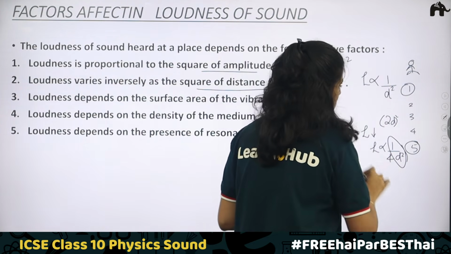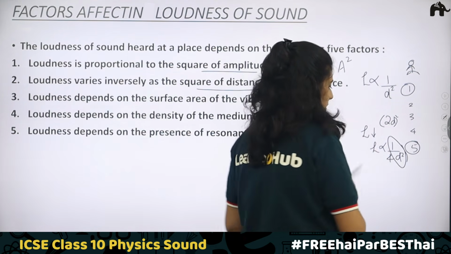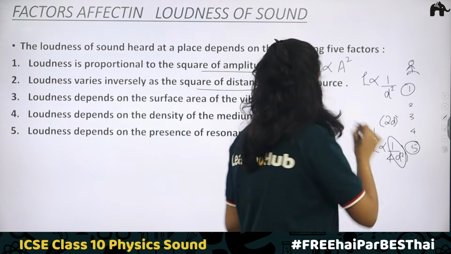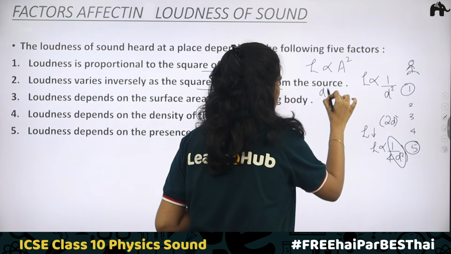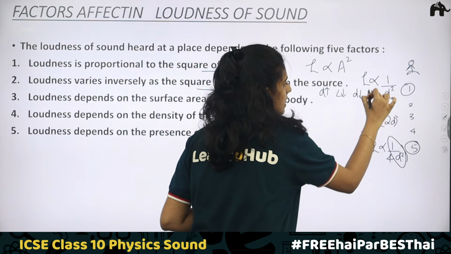When you increase the distance by 2 times, 2 square is 4, so the new loudness becomes 1 by 4 times the initial loudness. Clear? So when you increase the distance, loudness decreases. When you decrease the distance, loudness increases.